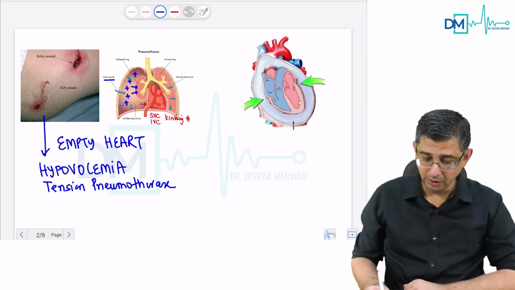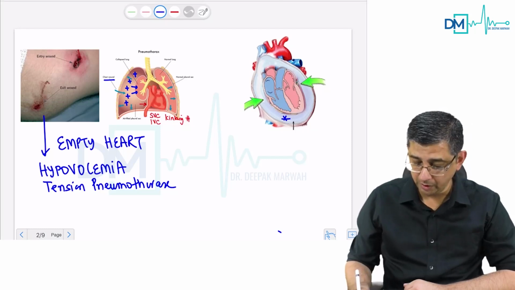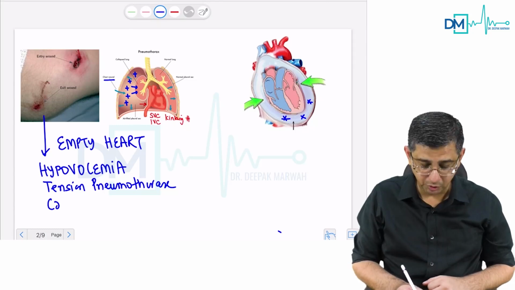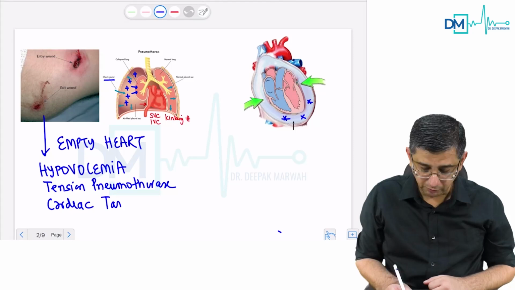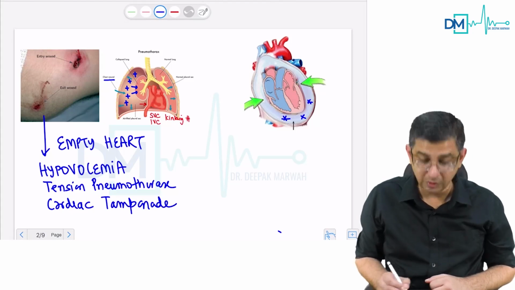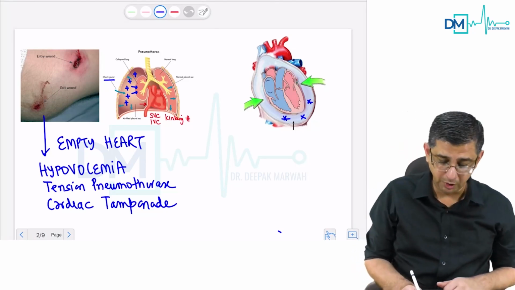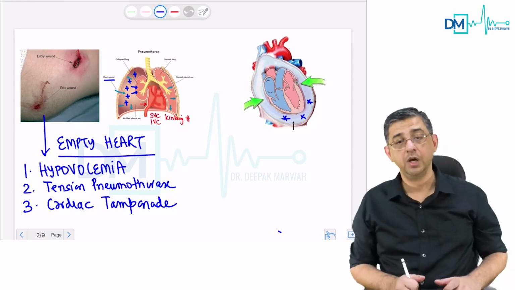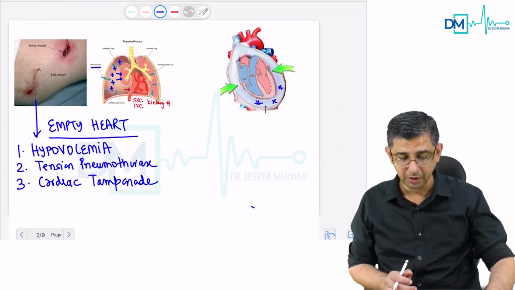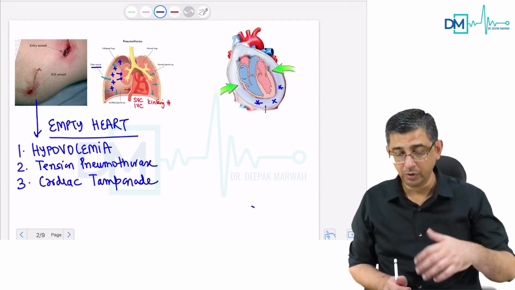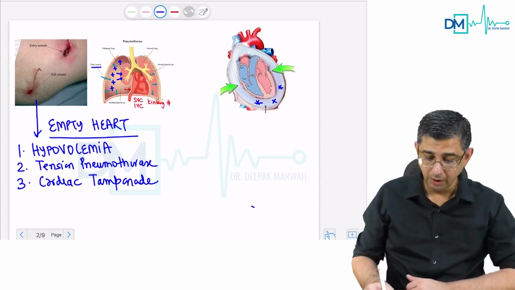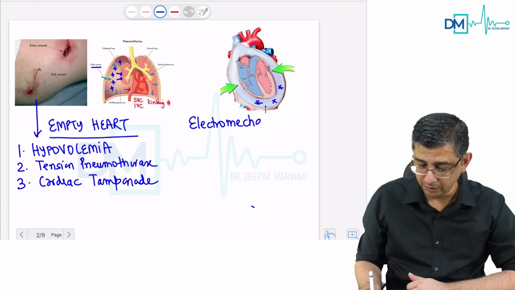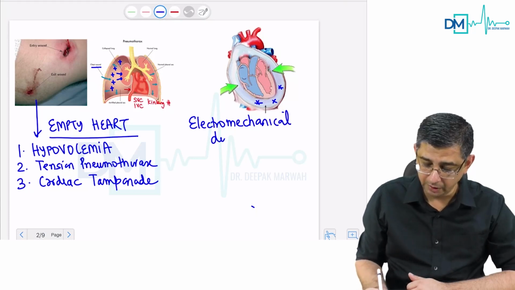In the next condition, you can see that the person is having a lot of fluid in the pericardial space, and this fluid will be exerting pressure on the heart from outside. The condition that is shown here is by the name of cardiac tamponade. It will crush the heart so badly that the venous return to the heart is compromised, and again the output would be reduced. So you can remember the word empty heart, which could be hypovolemia, it could be tension pneumothorax, it could be cardiac tamponade. In all the three conditions, what is basically happening is that input in the heart is getting compromised. If input is less, output will also be less. However, another way to remember why you get a pulseless electrical activity could be presence of EMD in a patient, that is called electromechanical dissociation.